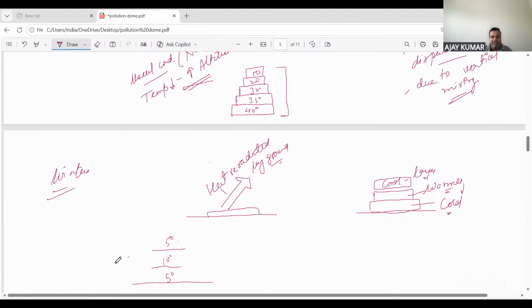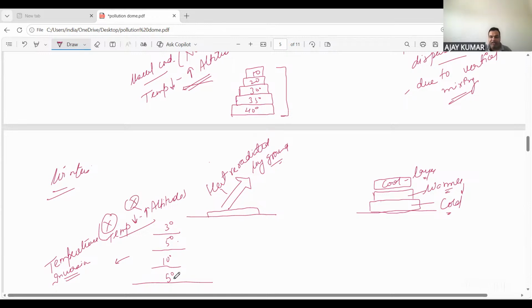So what can we say here? We cannot say that the temperature is decreasing with increasing altitude. Then above that you can say it will be 3 degree. This condition is called temperature inversion. Because this is not following the same law, that temperature decreases with increasing altitude. This rule has been completely negated.